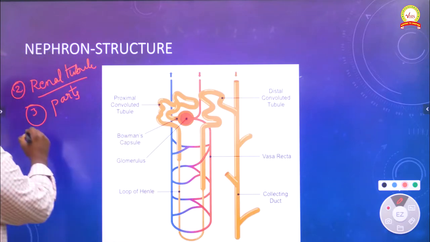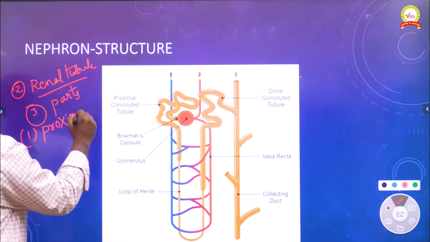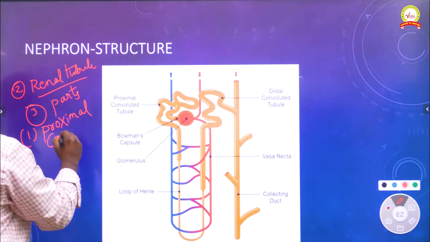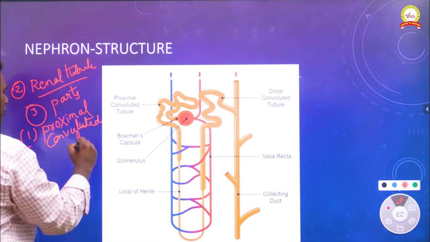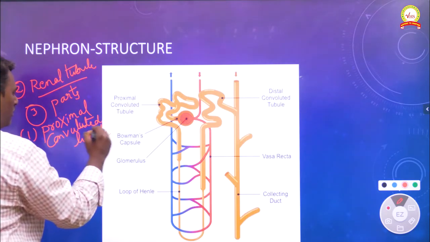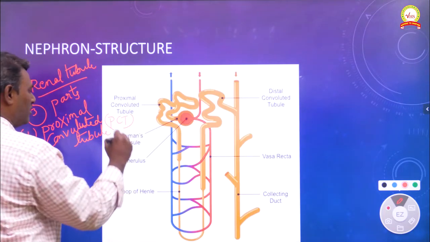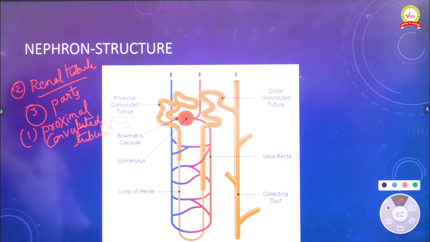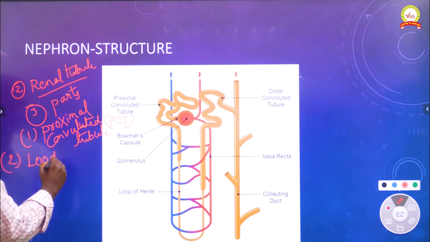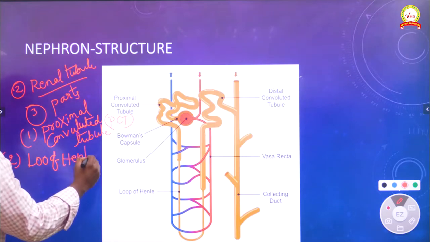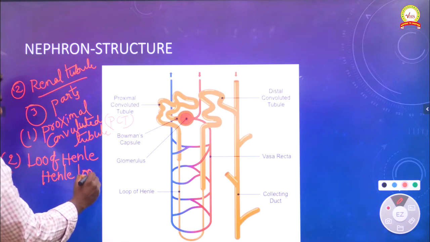These include, first, the proximal convoluted tubule, simply called PCT. Then the second one is the loop of Henle, or Henle loop.